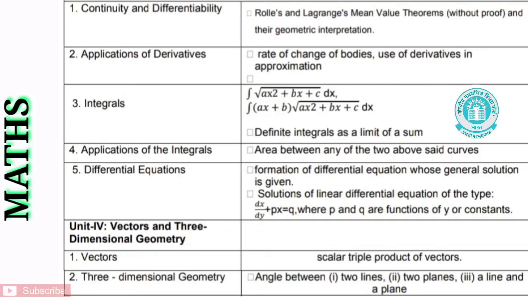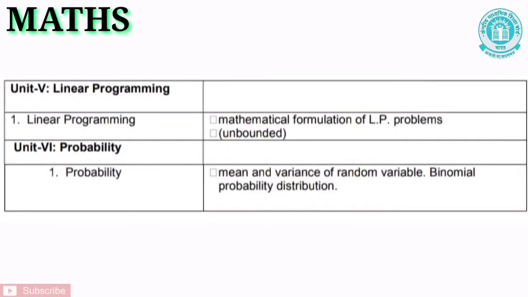Let us see the next chapter, that is vectors. Under this chapter, scalar triple product of vectors has been removed. Let us see the next chapter, that is three-dimensional geometry. Under this chapter, angle between two lines, angle between two planes, angle between a line and a plane have been removed. And the second last is linear programming.